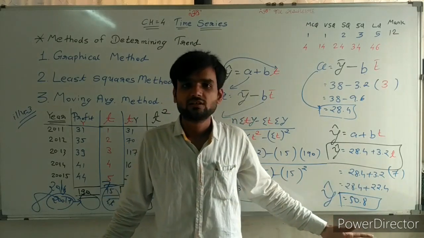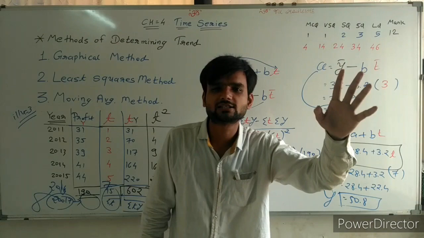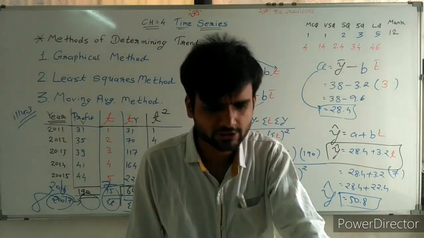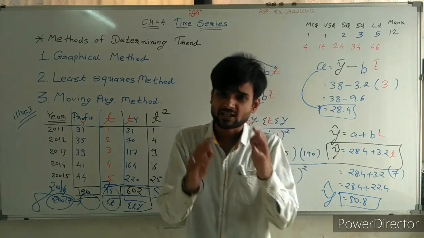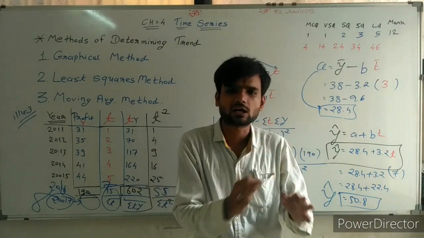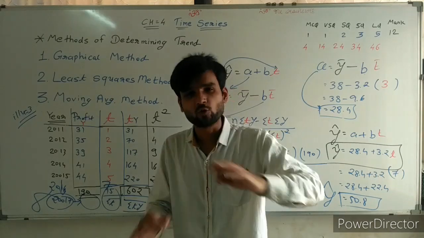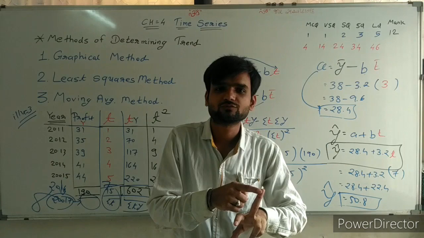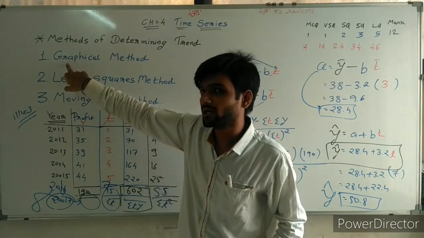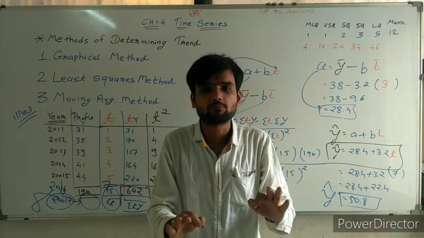This is the question. It will be asked 100% in your examination. 100%. So don't worry. Be happy. Chapter number 3 and 4 both are same. Now you can do two exercises fully: exercise 4.1 and exercise 4.2. Graphical method, least square method. Clear. 100% completed.